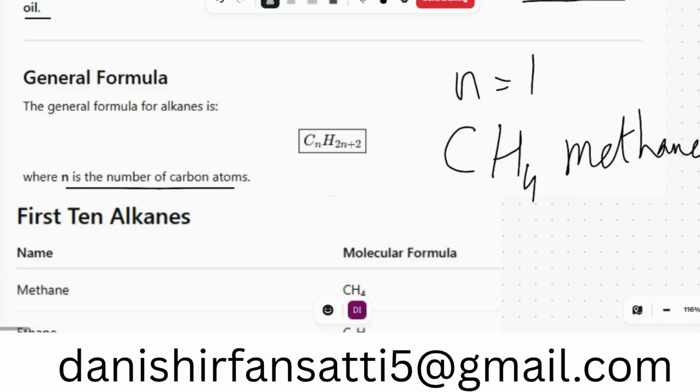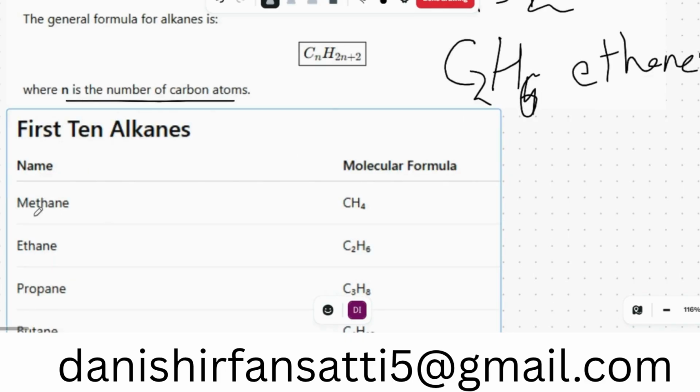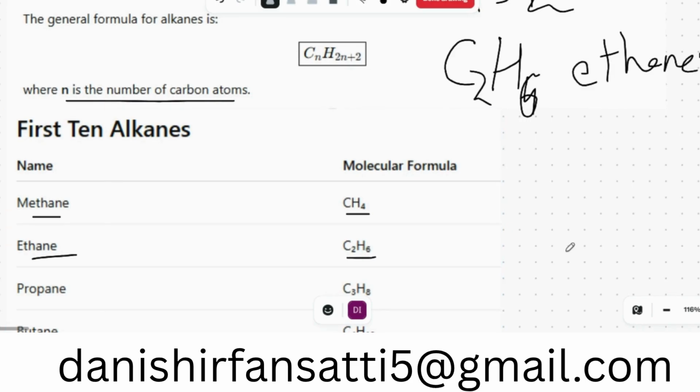Same if n is 2, so that will become C2, and H is 2n, 2 into 2 is 4, 4 plus 2 is 6, C2H6. That is called ethane. Here are the first 10 alkanes. First is methane, CH4, then ethane, C2H6. To find the number of hydrogens, you just multiply the number of carbons by 2 and add 2 after that.